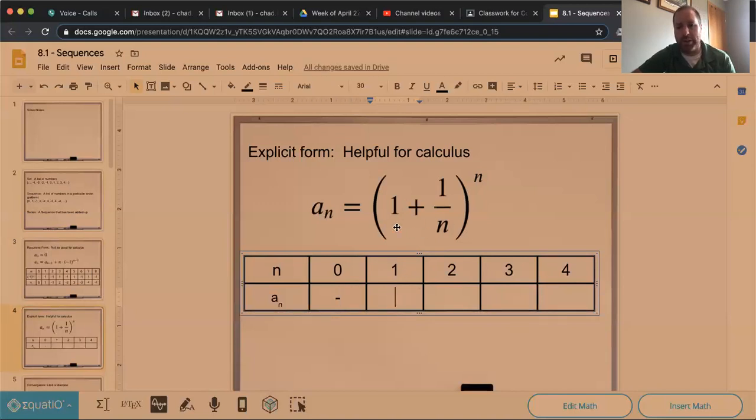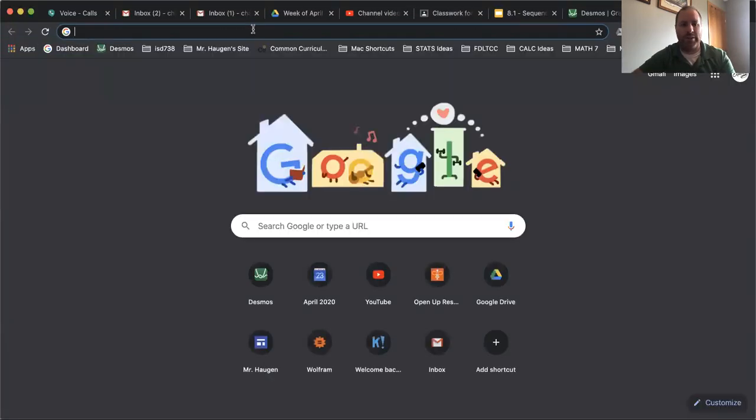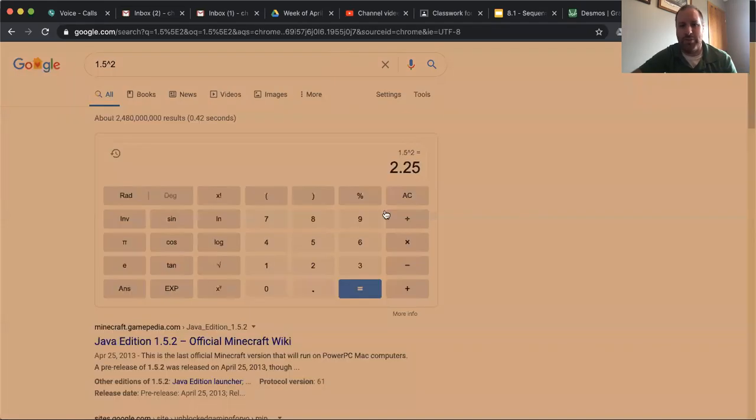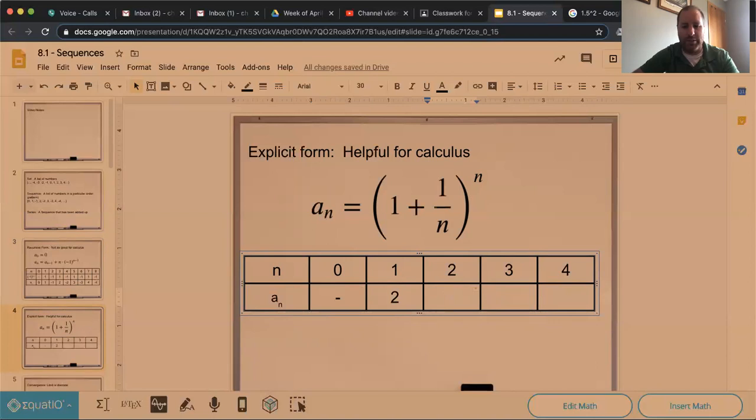If we plug in 1, 1 plus 1 to the first power, that's 2. Here we'd get 1 plus a half squared, right? So maybe I'd go over here and say, well, I wonder what 1.5 squared is, and that's 2.25. Okay, so now I go back in here and say, all right, that's 2.25, and so on, right? You guys can go ahead and do that. This would be 1.33 cubed, 1.25 to the fourth, and so on.